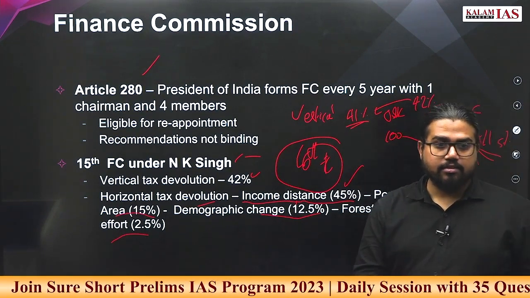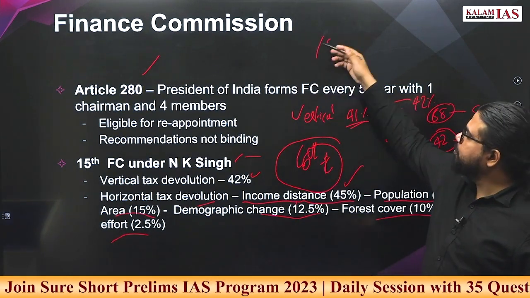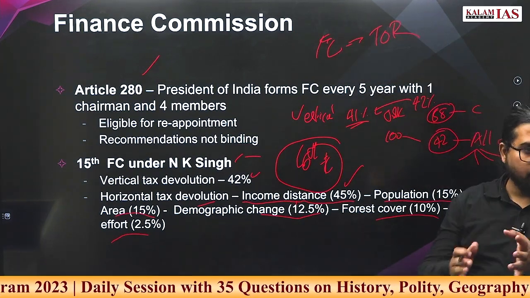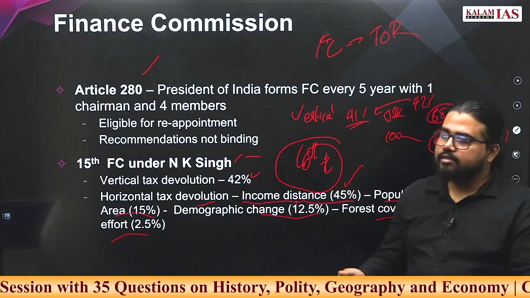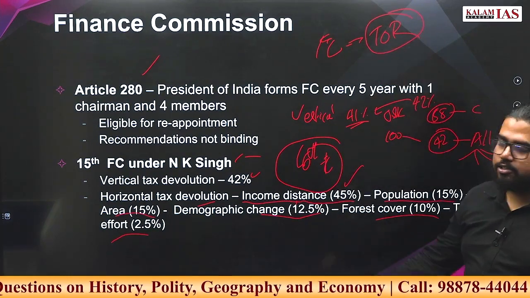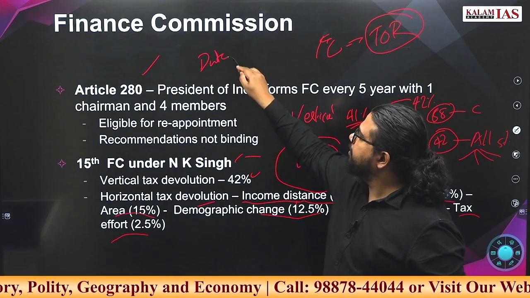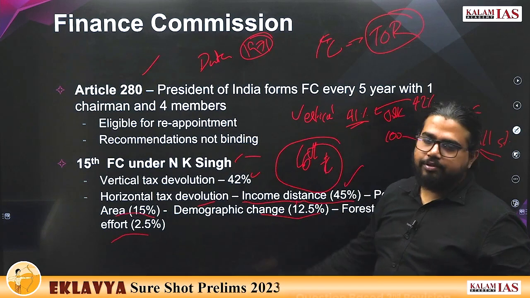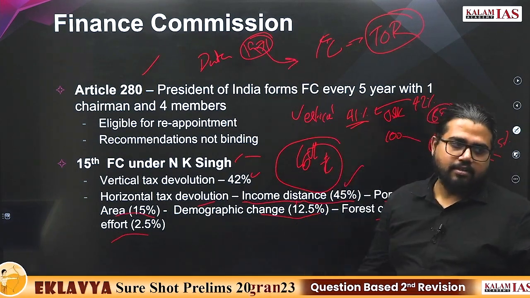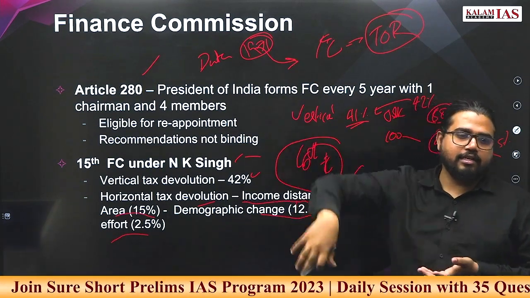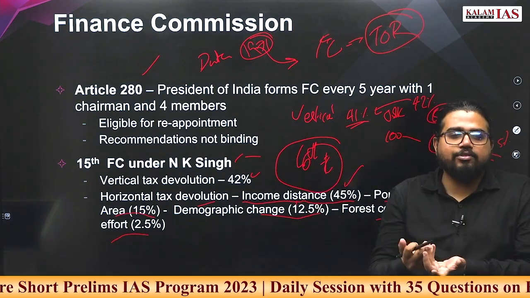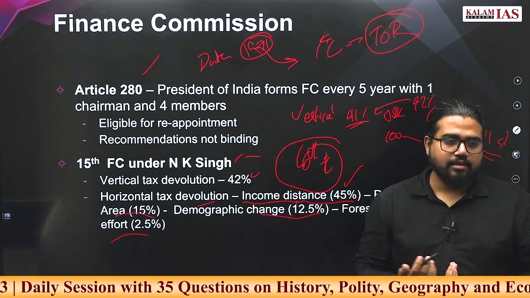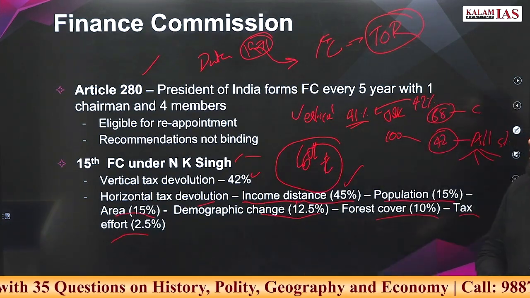Controversies क्या है? Because कुछ भी finance commission है, terms of reference are all set by center only. State has no role in this. What is other controversy? Which data should be used? So far we have been using 1971 census data. It has been frozen till 2026. Now if you use the recent data, then those states which have done population control measures stringently will get lesser devolution of taxes. So these were all pending issues going on.